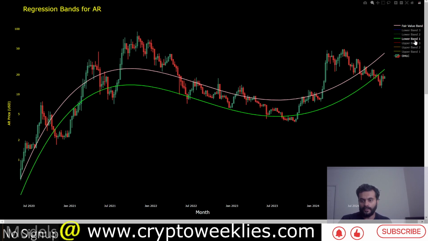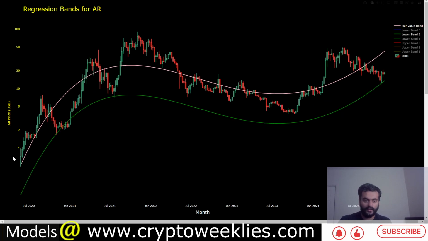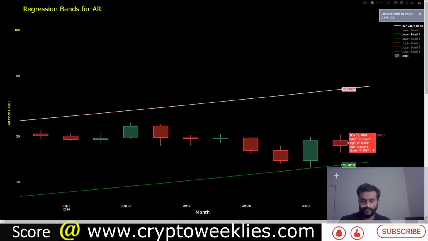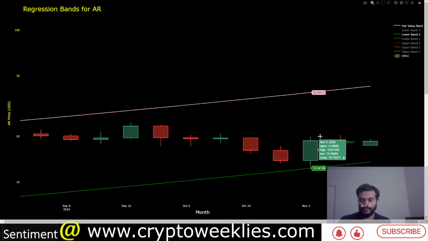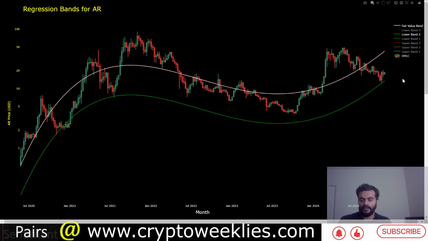Over here you can see, let's take only the two standard deviation band. You can see 95% of the time price action stays above this two standard deviation line. Not too long ago, on November 4th, when the price was close to $12, that represented an undervaluation of about 95 percentile, close to the 95 percentile bottom.